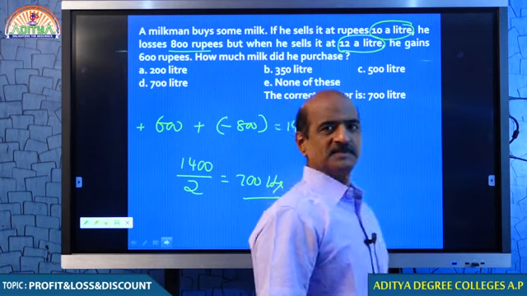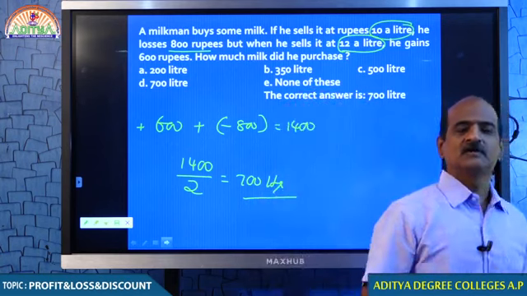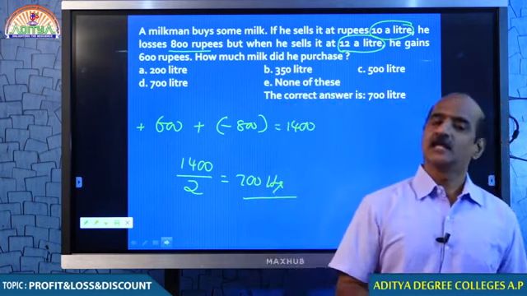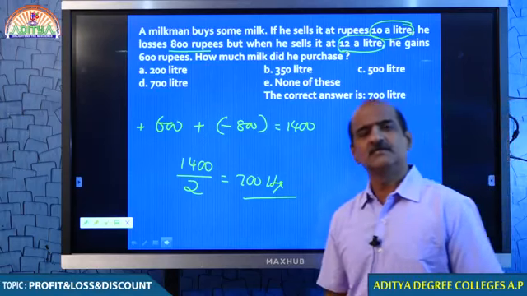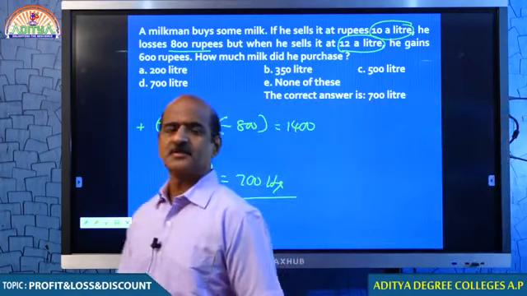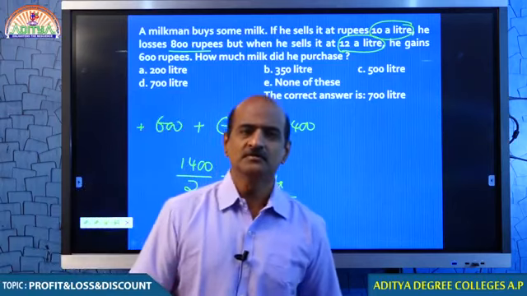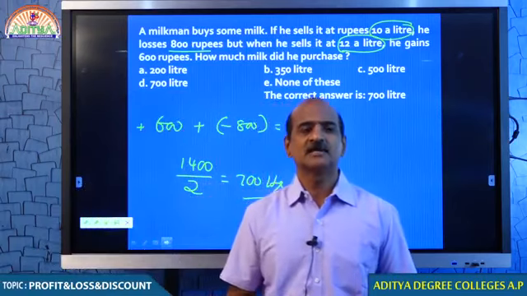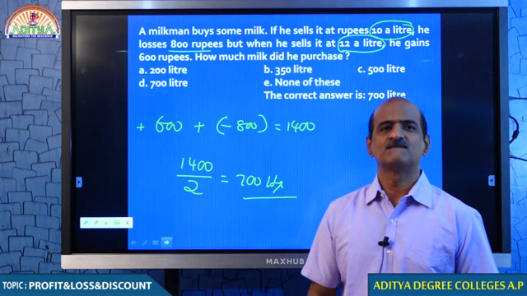How did you get the 2 rupees? Once you sold it for 10 rupees, now you are selling it for 12 rupees. The difference is 2 rupees. 1400 by 2, that means he must have sold 700 liters.